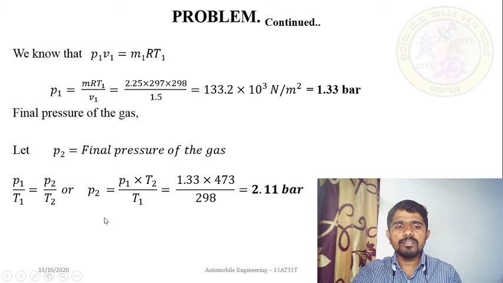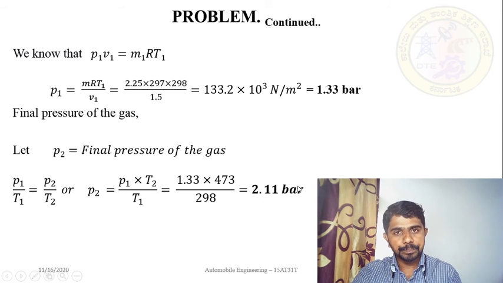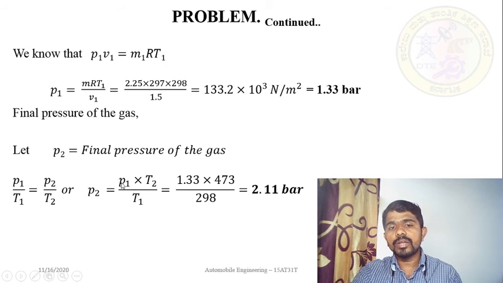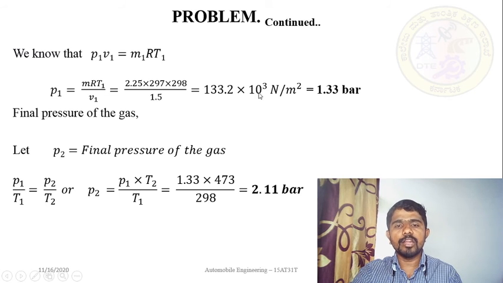Now I can rearrange this equation, because P1 is a known value, T1 also we know, T2 is given, so the only unknown will be P2. So P2 is equal to P1 T2 divided by T1. Now you know the value of P1, you know the value of T2, and you also know the value of T1. Apply all these values and you will straight away get the value of P2, that is 2.11 bar. Especially in this case, you can apply the value of P in Newton per meter square, and also you can apply the value in bar. But you better apply the value in Newton per meter square. If so, you will get the value of P2 in Newton per meter square, and later on you can convert into bar.